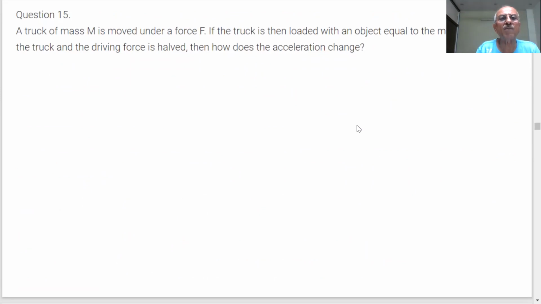A truck of mass m moved under a force F. If the truck is then loaded with an object equal to the mass of the truck and the driving force is halved, then how does the acceleration change?